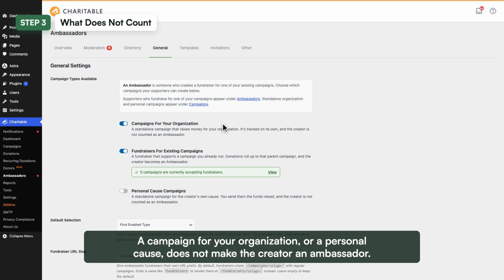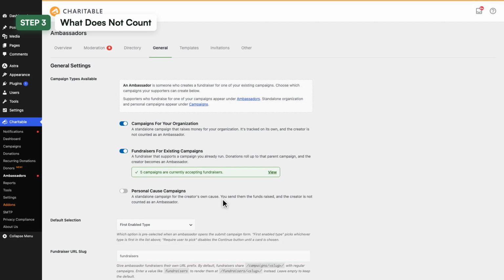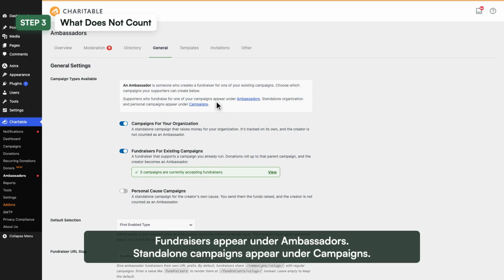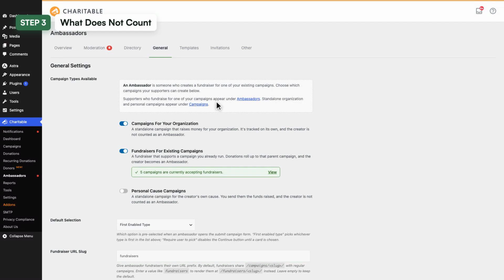A campaign for your organization is tracked on its own. A personal cause campaign sends the money you raise to the creator instead. In both cases, the creator is not counted as an ambassador. That decides where you find them. Supporters who fundraise for one of your campaigns appear under ambassadors. Standalone organization and personal campaigns appear under campaigns.